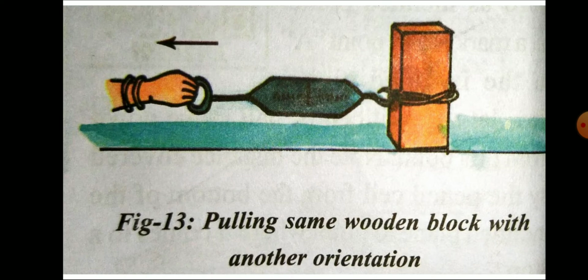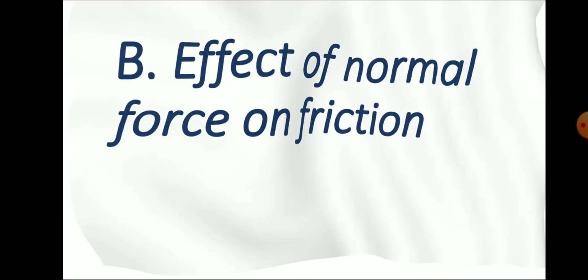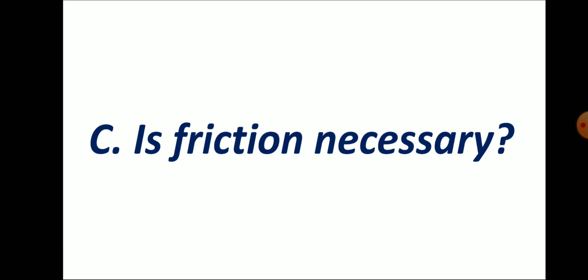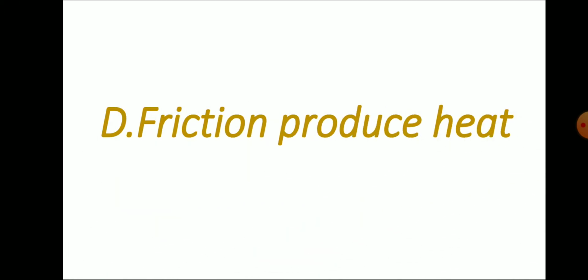Then we go with the question: is friction necessary or not? Just imagine certain examples like this. When you are going in the rain on a muddy surface, usually people slip.